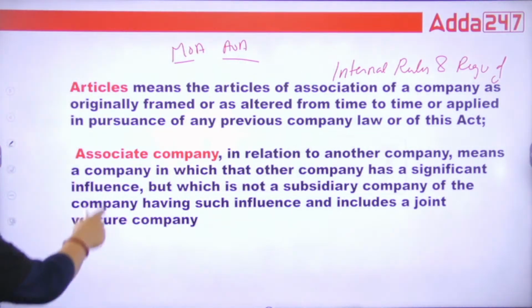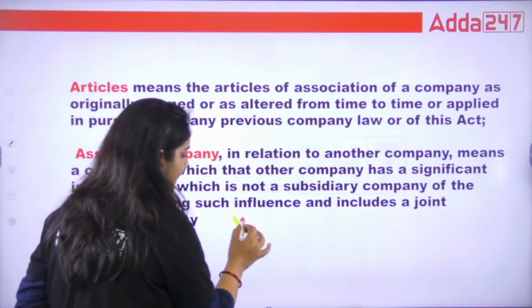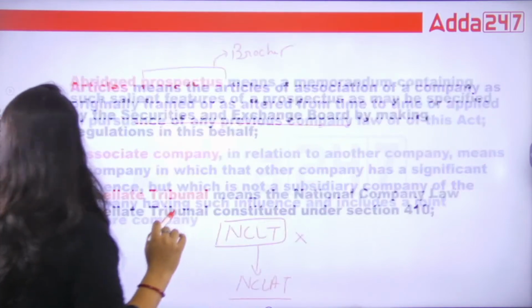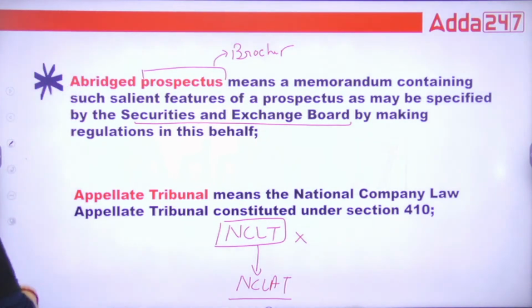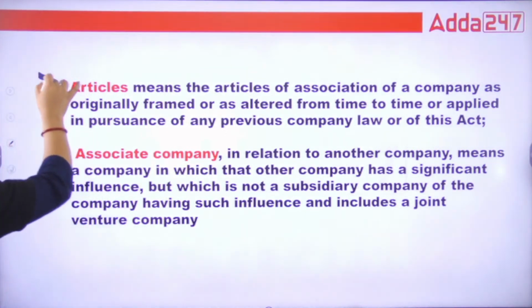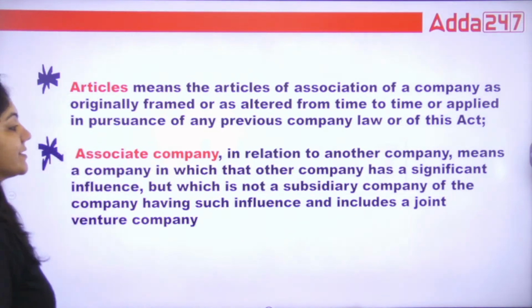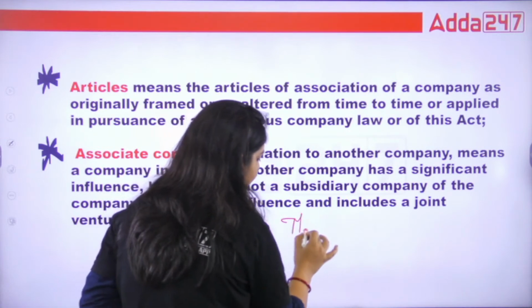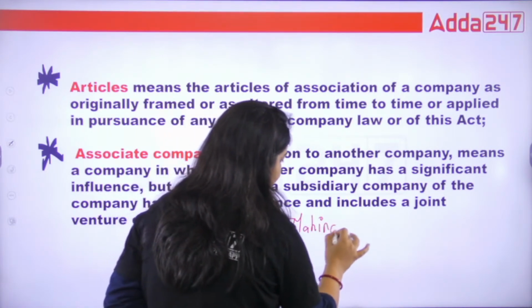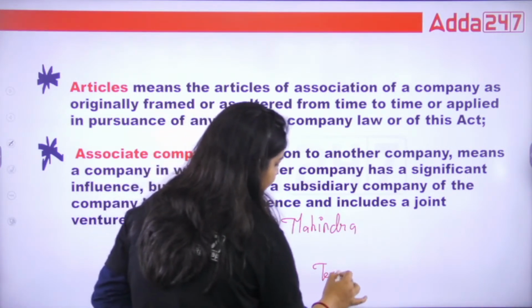Done. What is associate company? Associate company means, suppose X company is there, and I'm also going to highlight the things so that you can easily understand. Abridged prospectus is important. Appellant tribunal is important. This is important. And what is associate company? Suppose X company is Mahindra, and there is a Y company. Y company is Tech Mahindra.